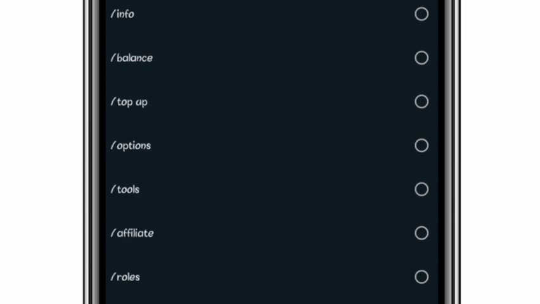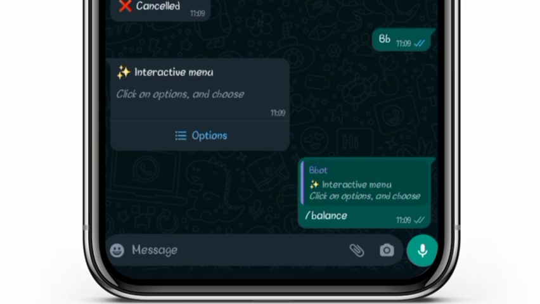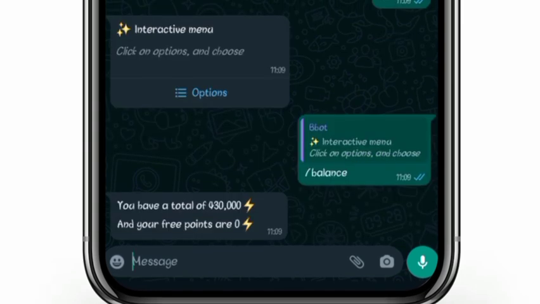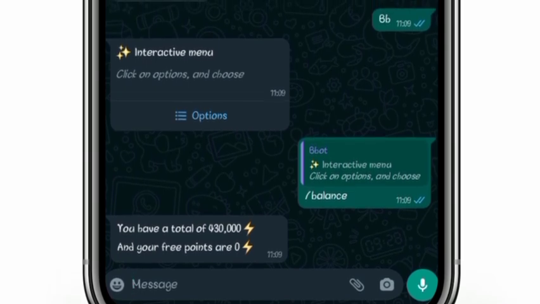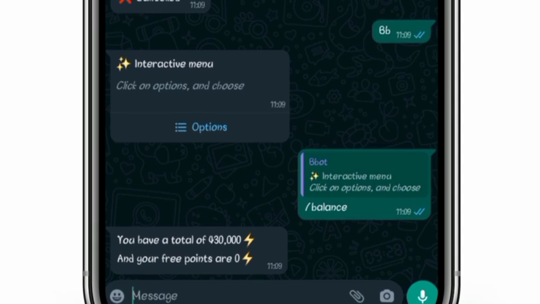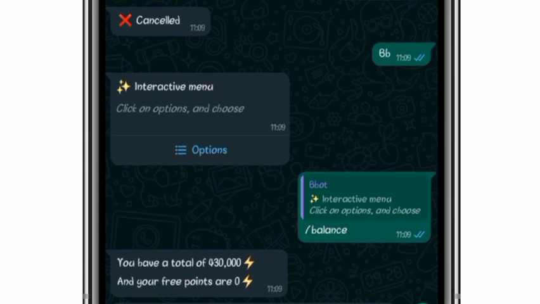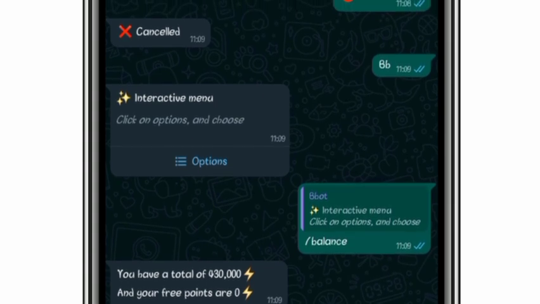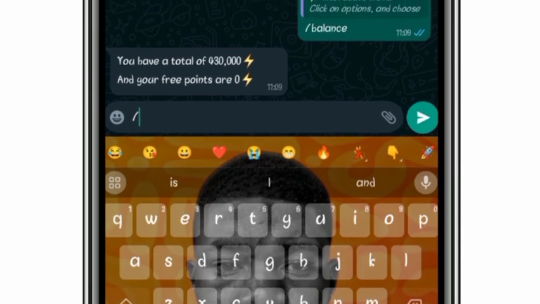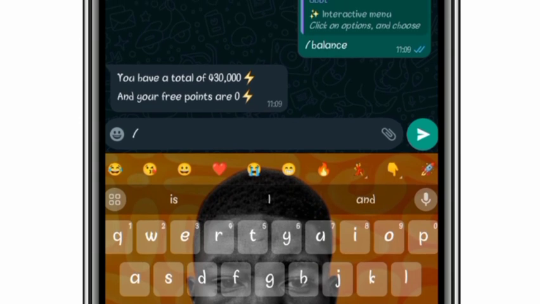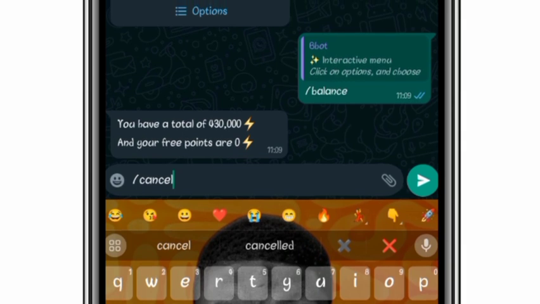We've checked on information earlier, so let's check on balance. Once you select balance and send, it will show the balance of your points. So you can see from the free 430,000 points we were given, we're using 30,000 points. So we are having 430,000 points available. So that is for balance. Since you don't have an option here, you can just type /cancel to cancel this operation.